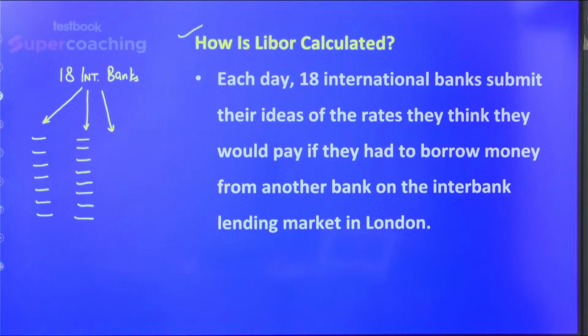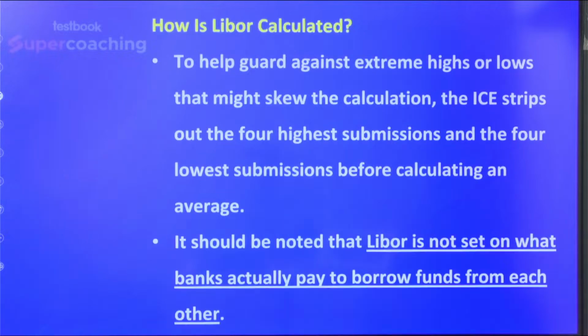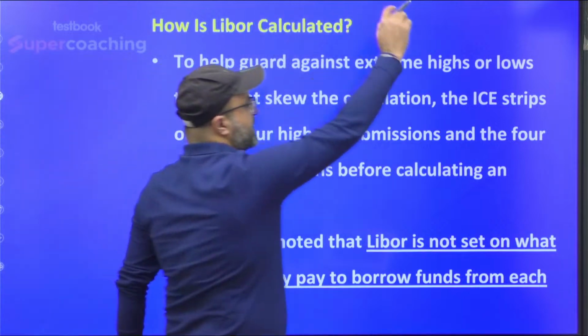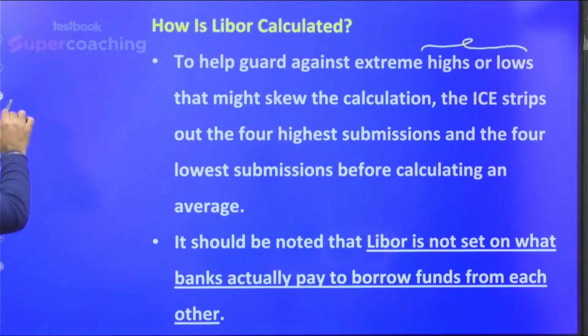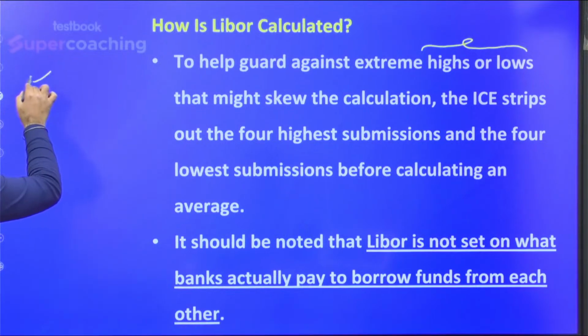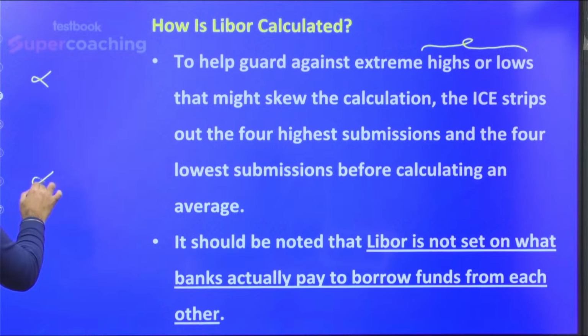Now the data received from the 18 international banks gives us an idea, but this is not the ultimate calculation. How is the calculation done? After collecting the data, the extreme highs and lows are ignored, which means the highest rate and the lowest rate are ignored and the left out rates are taken as a barrier.